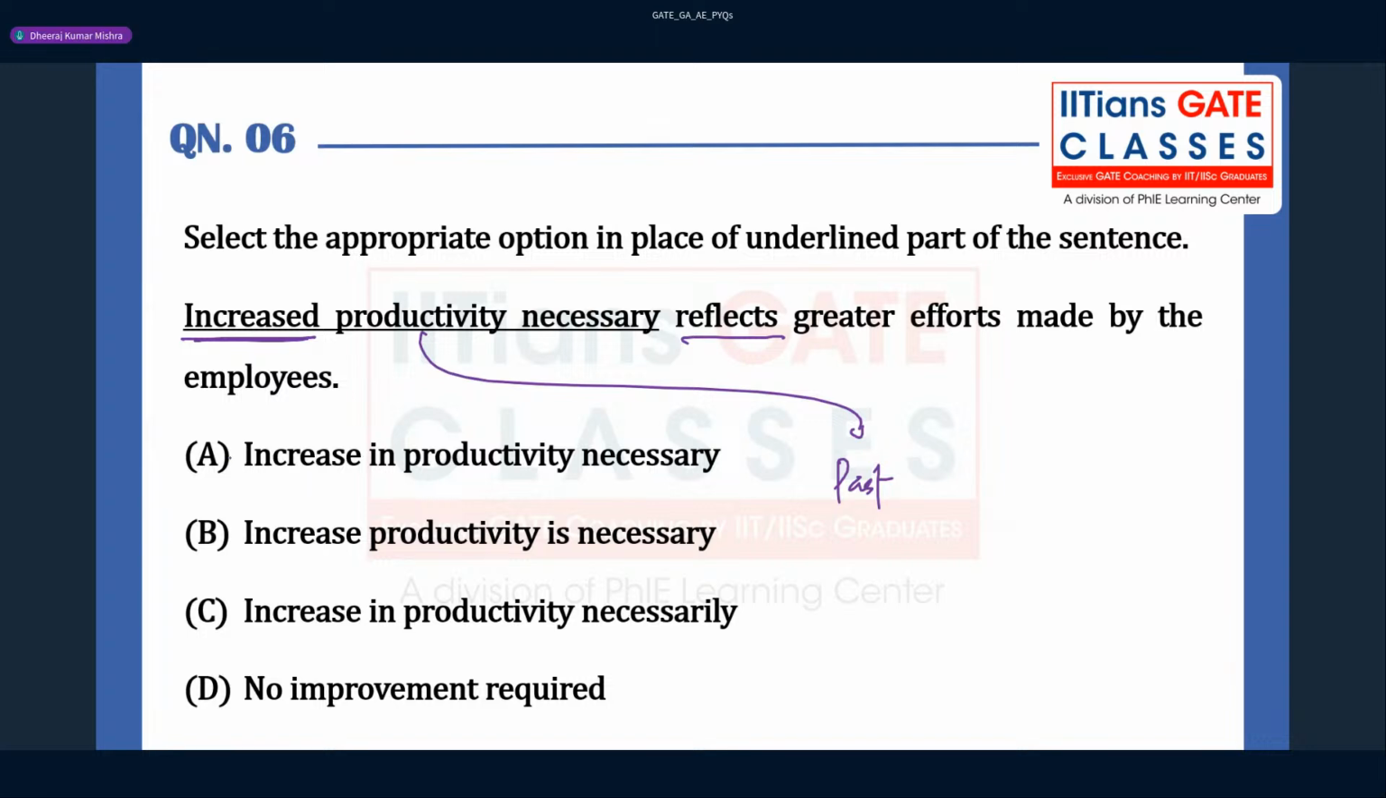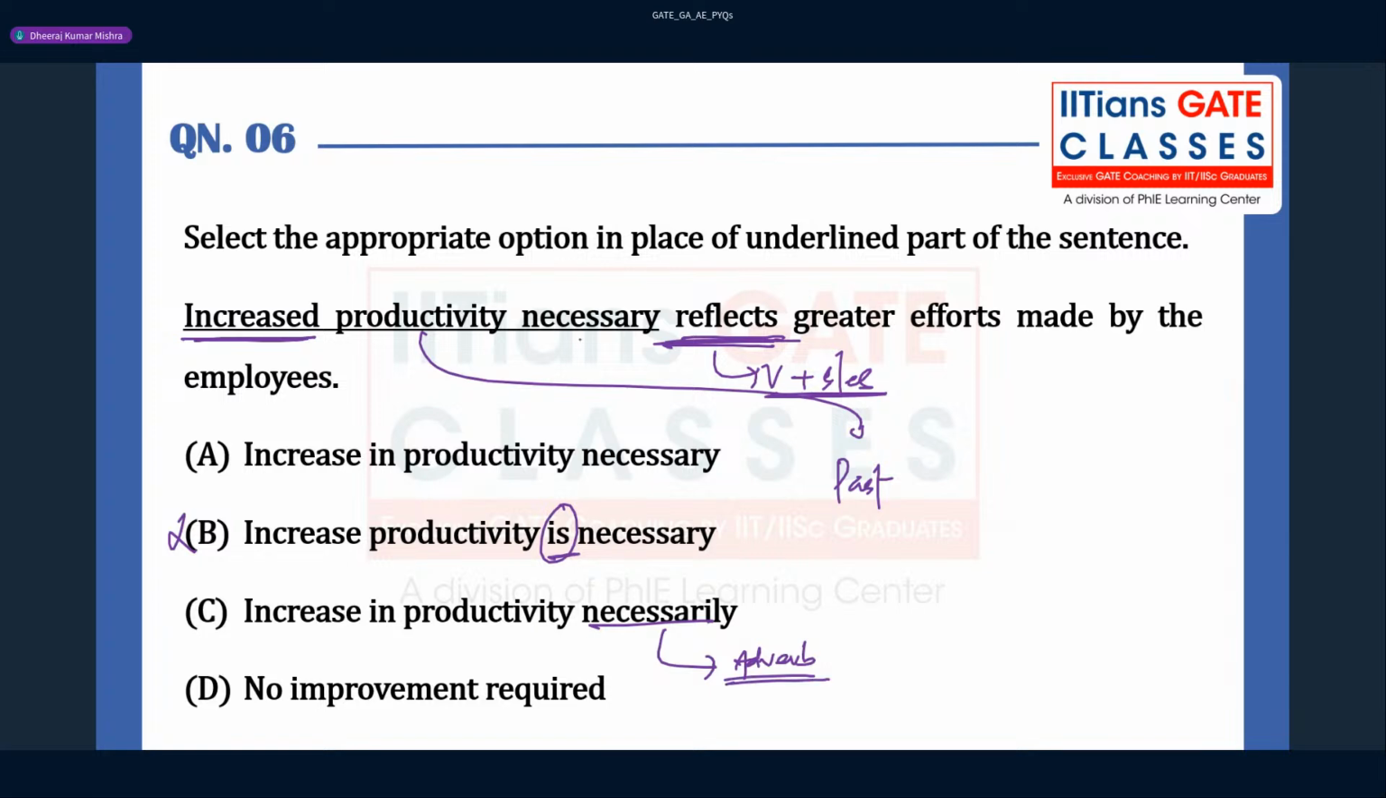So this can never be the correct answer, right? This can never be correct, because here is there, and there is already one. You can read here, this is nothing but verb plus s or es, right? So you can't use this helping verb here. Increase in productivity necessarily, right? So this is going to be your adverb. Increase in productivity necessarily.